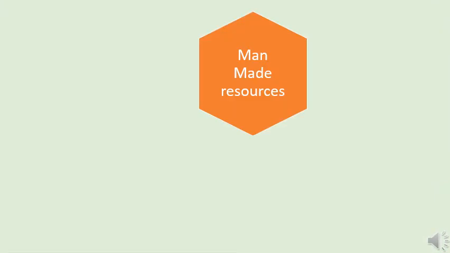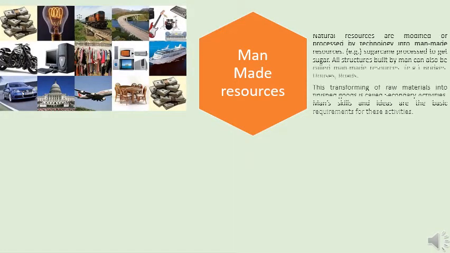Okay, here we are going to talk about man-made resources and human resources. Now let's talk about man-made resources. The natural resources which are modified by technology into man-made resources are called man-made resources. Example: sugarcane is processed to get sugar. All structures built by man can also be called man-made resources. Example, bridges, houses, roads, etc. Now, man's skill and idea are the basic requirement for man-made resources.